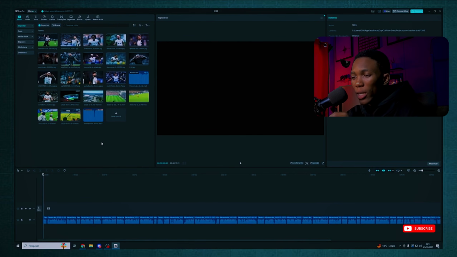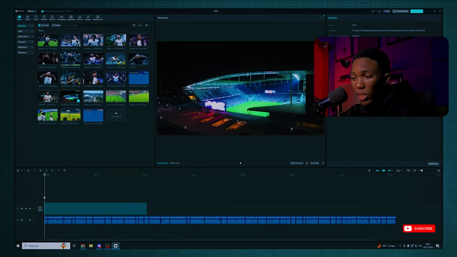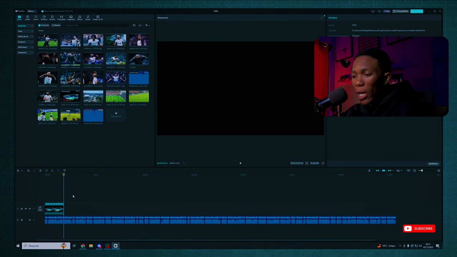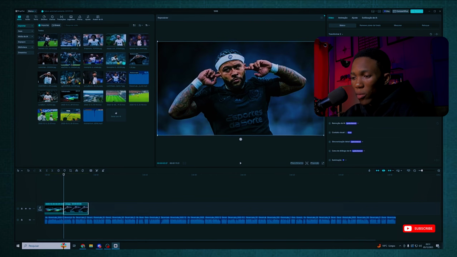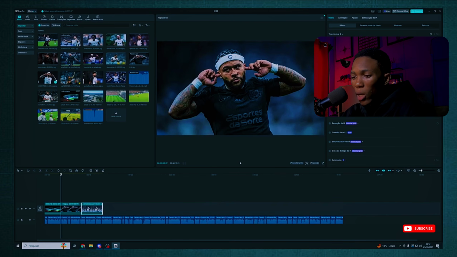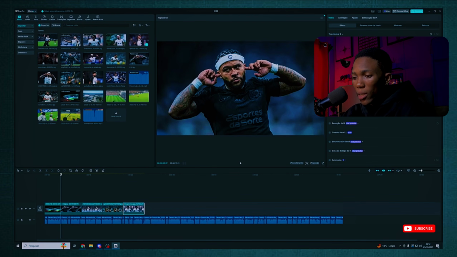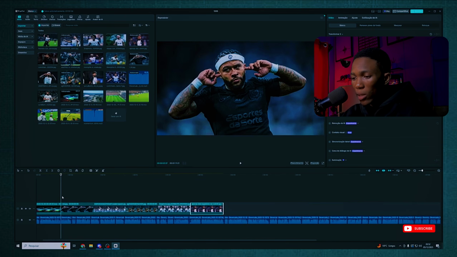Alright guys, so all the silence parts are cut and now we are ready to start adding our video and images. For the opening of the video, I'm going to use this drone shot outside the Corinthians Stadium, as you can see, which I think looks very cool. And right after that, I'll start adding some images. Let's put one of Memphis Depay and one of these guys. Now I don't know him very well. Then one of Yuri Alberto, this one of Thales Magno, and another one here.